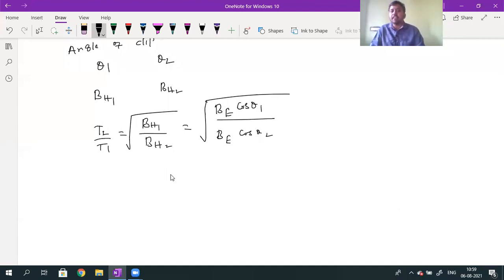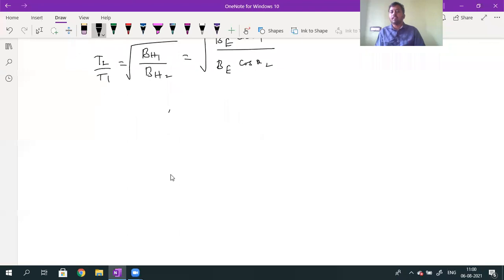In a space where gravity is 0, the time period of oscillation of a bar magnet does not depend upon acceleration due to gravity. What is the time period of oscillation formula? T is equal to 2 pi into root over I divided by M into BH. Even if there is no gravity, no problem, but there should be a magnetic field. That magnetic field may be because of the Earth or an external magnetic field, whatever it may be. In gravity free space, G is equal to 0.